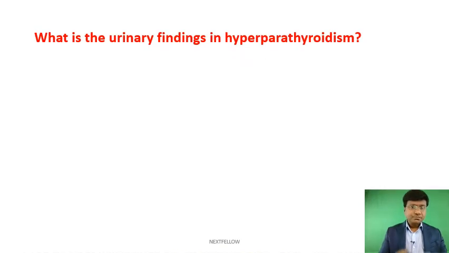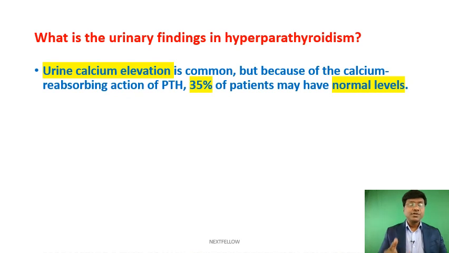And what will be the urinary findings in hyperparathyroidism? There will be elevated urinary calcium levels. But because of the calcium reabsorption action of parathormone, 35% of the patients have normal levels of urinary calcium, but otherwise there will be elevated urinary calcium levels in patients with hyperparathyroidism.